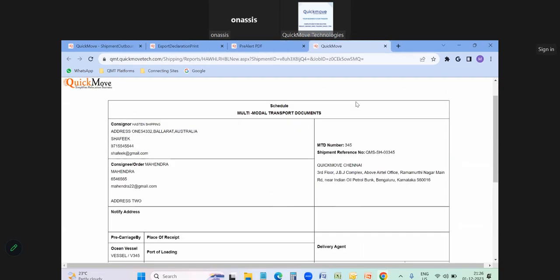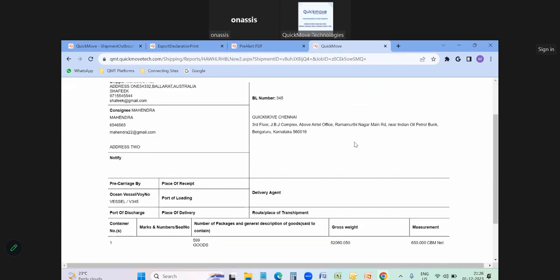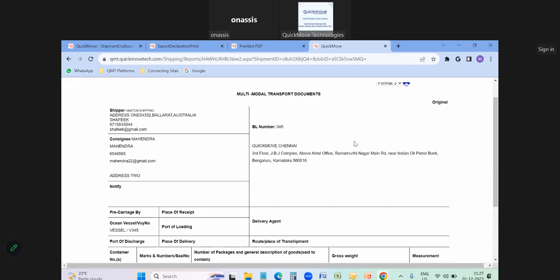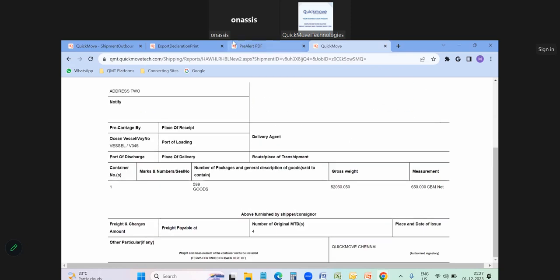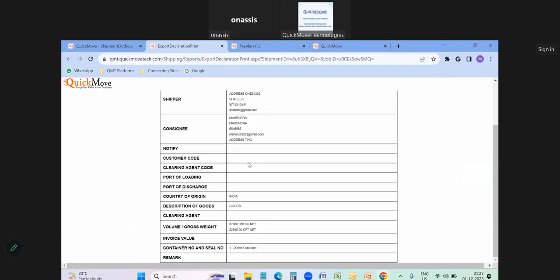You can see the bill of lading. We have three formats. Most of the freight forwarding companies use the third format. You can see we have configured the third format here, and you can see the pre-alerts. You can see the export declaration. If required, the ED also can be generated from the software.